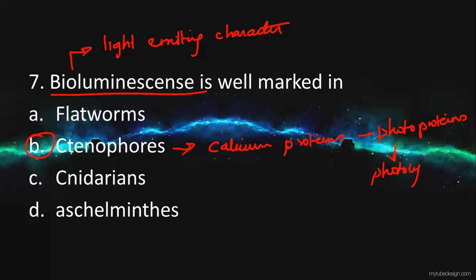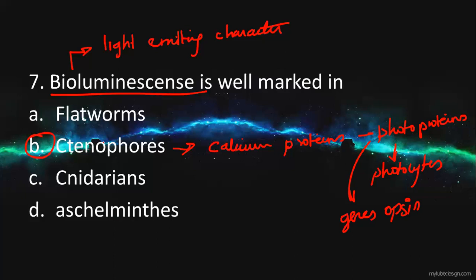These proteins are regulated by a gene called opsin. With the help of the opsin gene, this activation occurs and it starts emitting light. Whereas in flatworms, Cnidarians, Aschelminthes, we can't see any bioluminescence character. Fine. So that will be the right answer of this question.